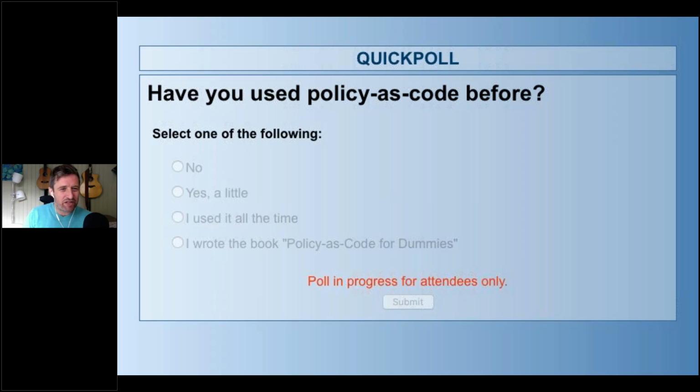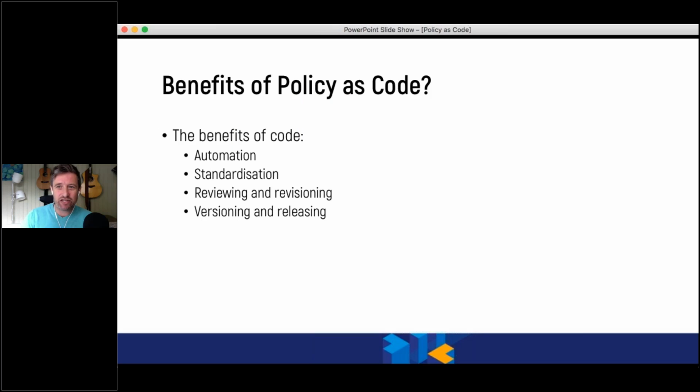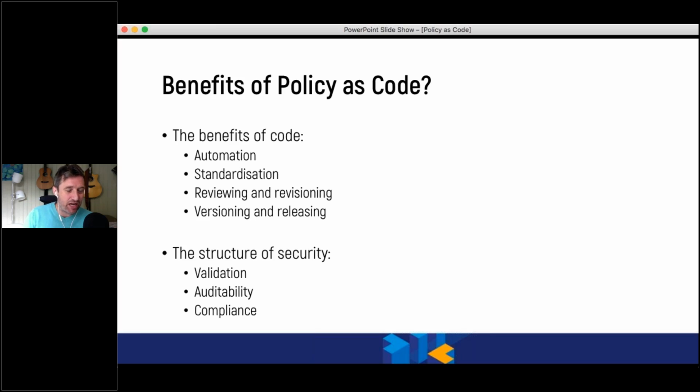So when we think about the benefits of policy as code, we're really thinking about the benefits of code. Code gives us automation, standardization, the ability to review and revise things. It gives us versioning and releasing. So we're able to transfer those policies that we're creating into realistic items that exist as elements of the overall IT landscape. And it gives a structure to that security, so that we can build validation and auditability and compliance into what we're doing.